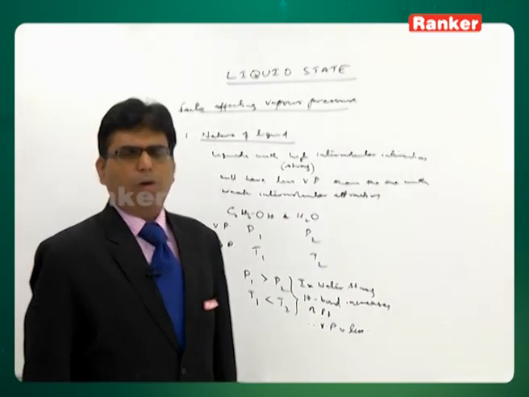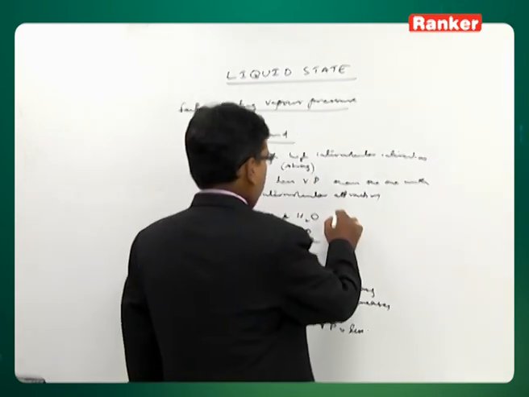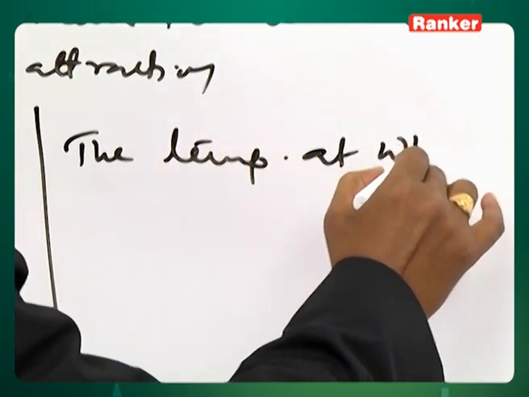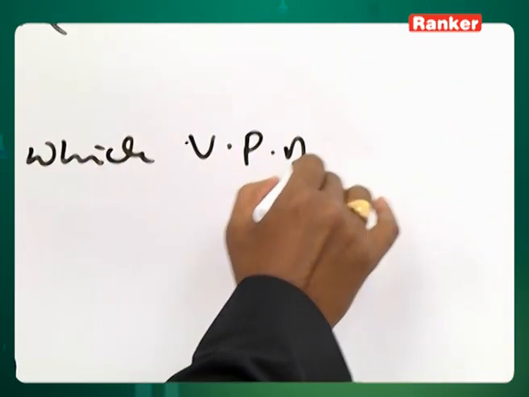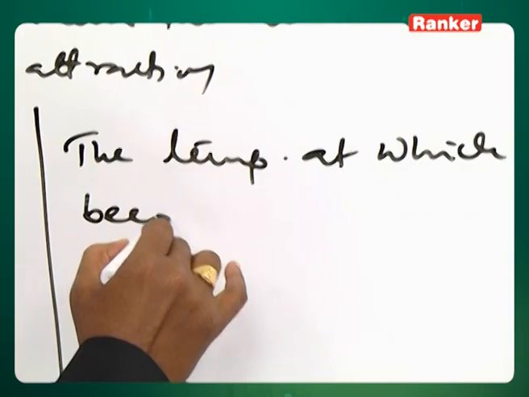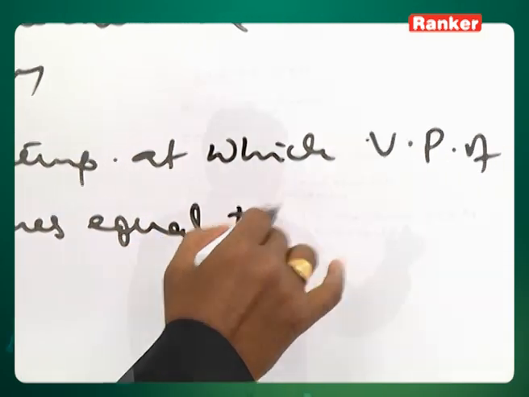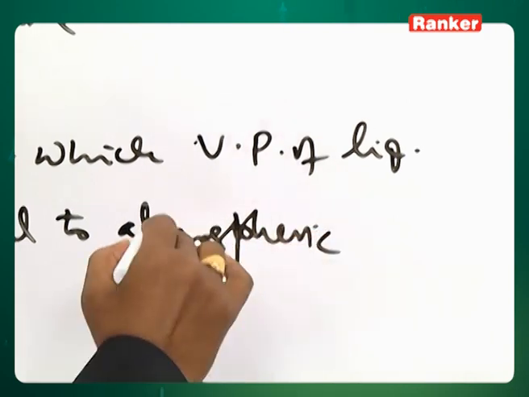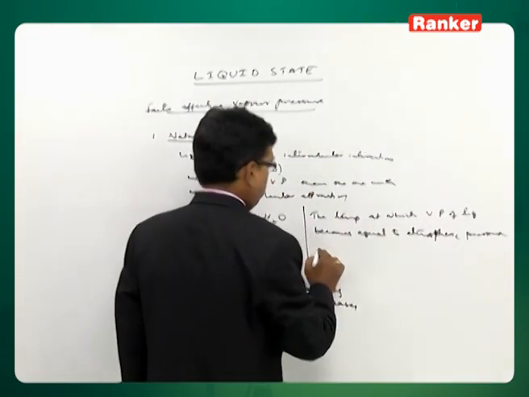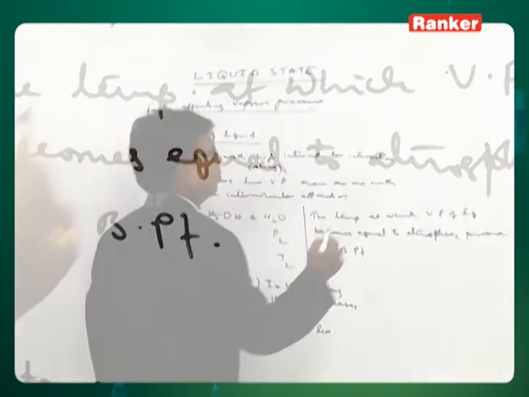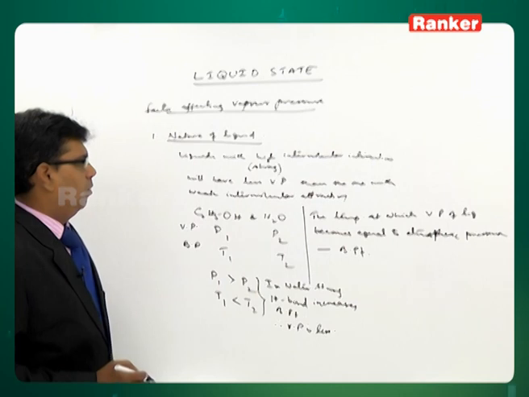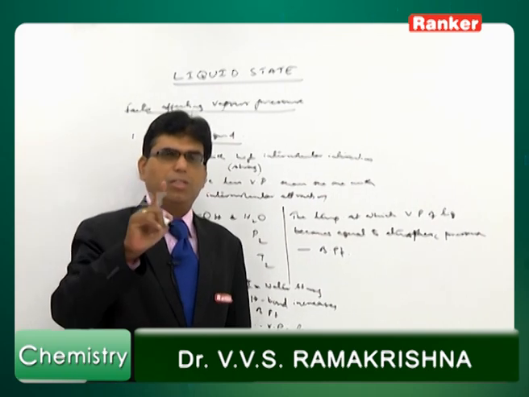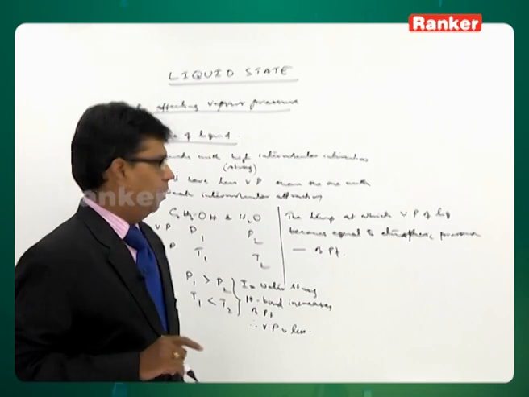Then what is the relation between boiling point and vapor pressure? Boiling point and vapor pressure are related as follows: the temperature at which the vapor pressure of a liquid becomes equal to atmospheric pressure is what we call the boiling point.